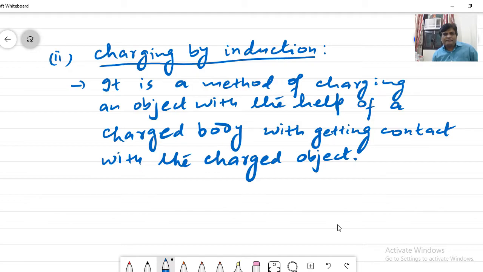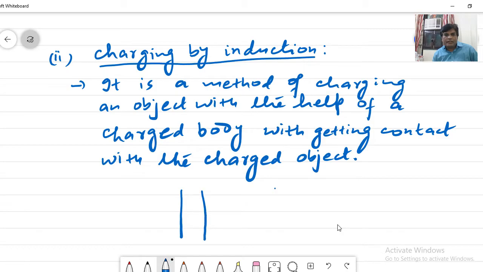In this method we charge an uncharged body with the help of a charged body without making physical contact of the two.